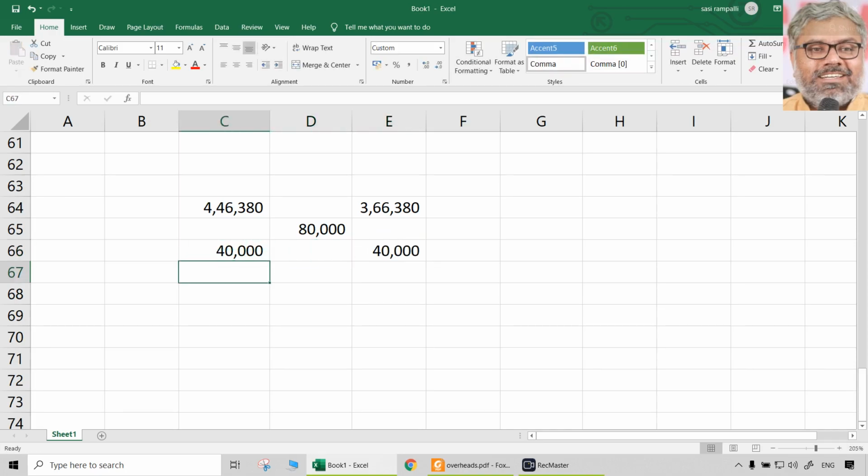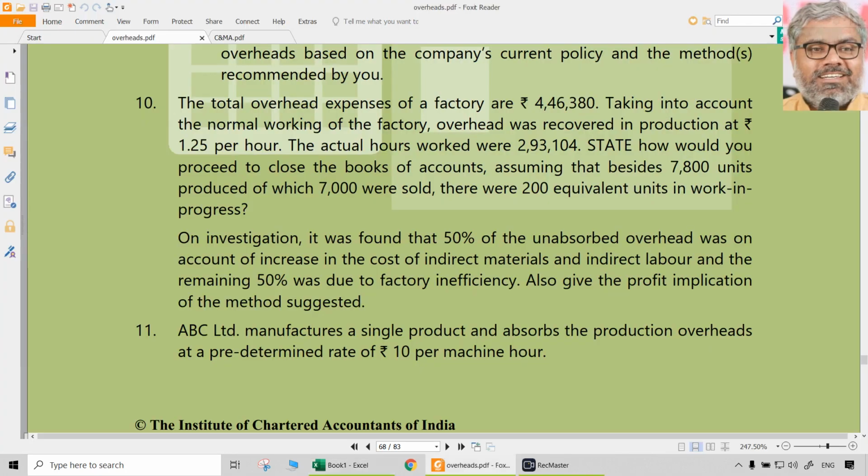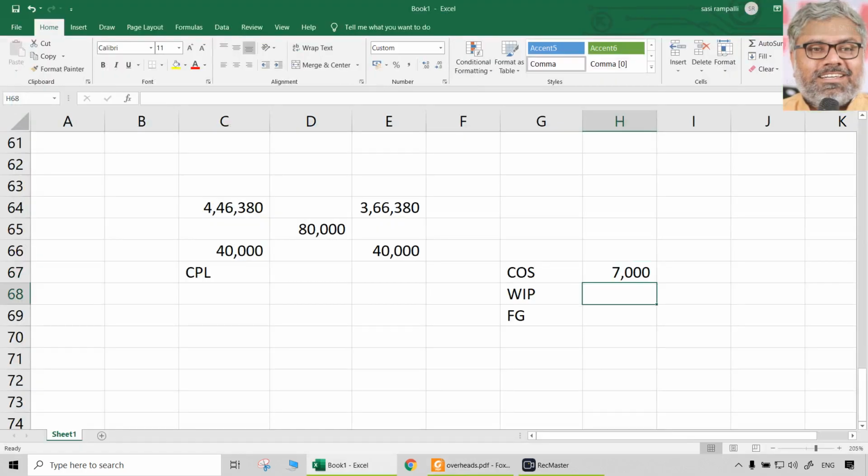This 40 directly goes to costing P&L account. We don't have to worry about that. The remaining 40 has to be adjusted with three things: cost of sales, work in progress, and finished goods. How? Depending upon the number of units what they have. So let us take this way. Maybe like a statement this can be given. How many units are finished goods and sold? 7,000 are sold units. This is 800 are still in stock finished goods.